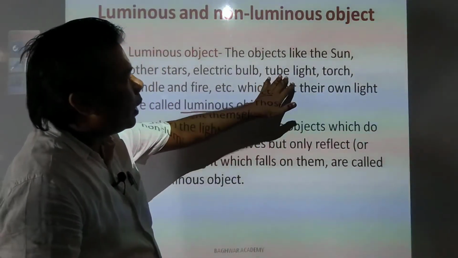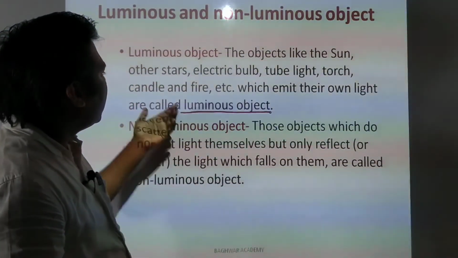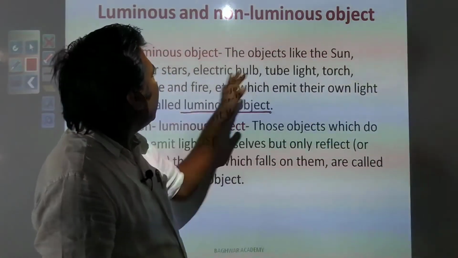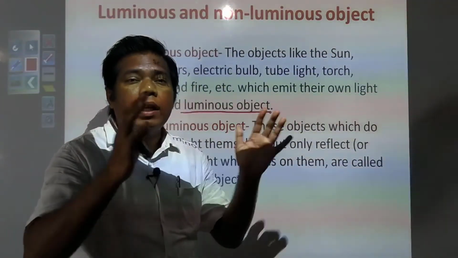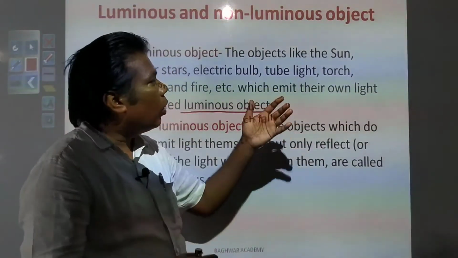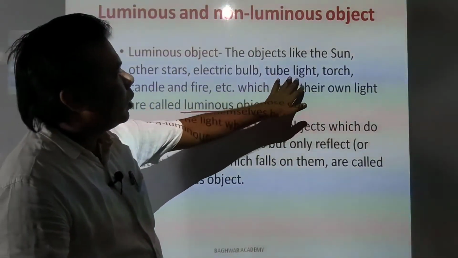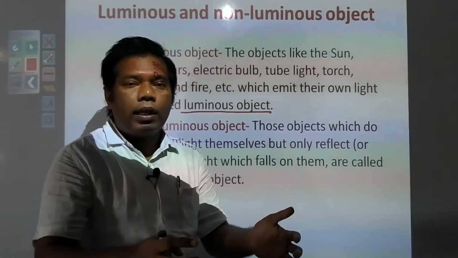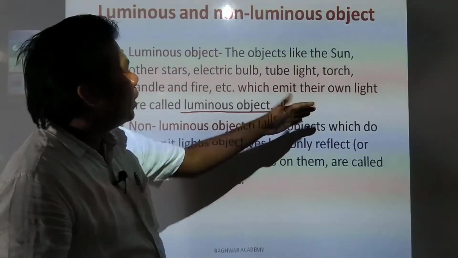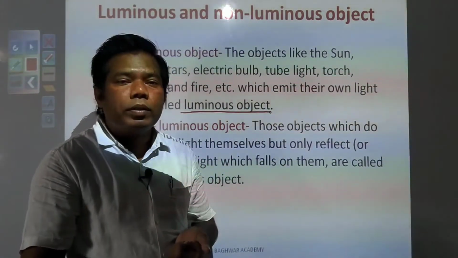Suppose you have a tube light, a torch, an electric bulb, a candle, fire at home, and even the sun and stars, they have their natural light. Either they have natural light or they are man-made objects like an electric bulb, tube light or torch. These are called luminous objects because they emit their own light.